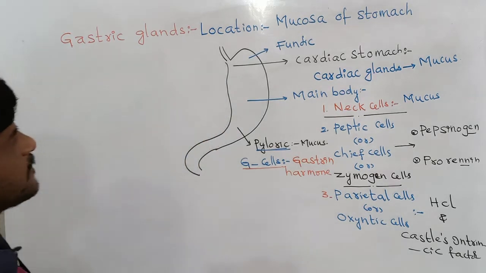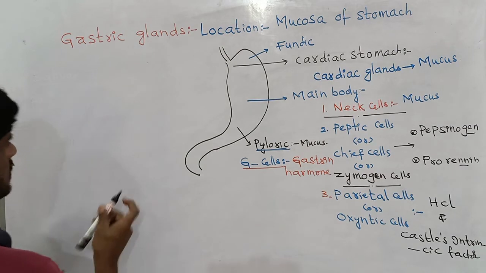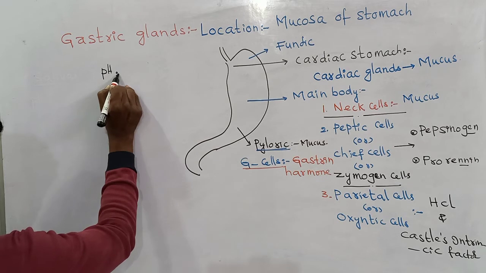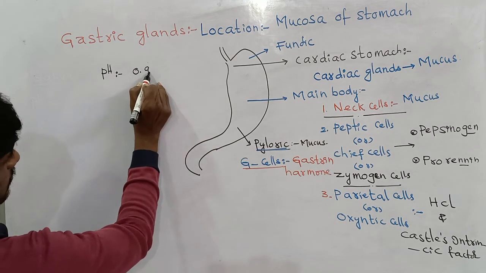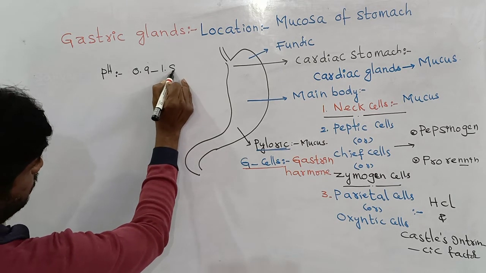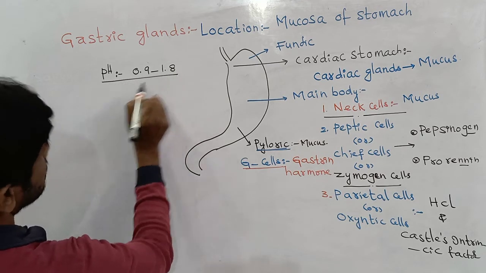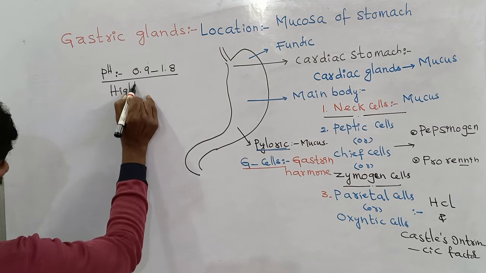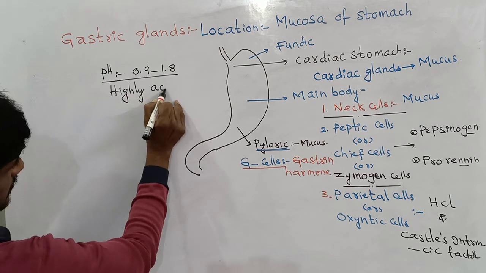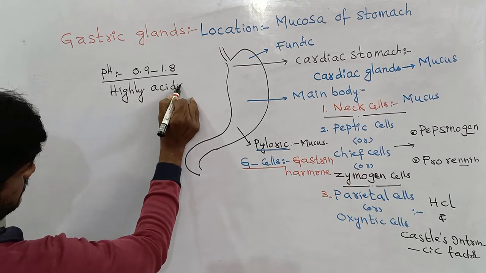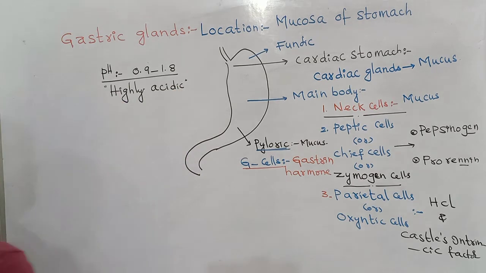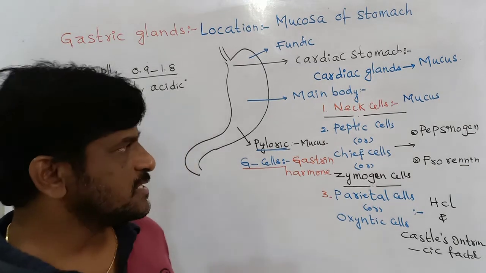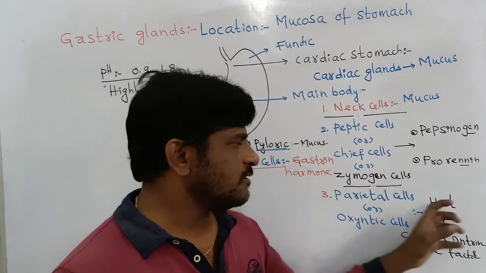And coming to the pH of the gastric juice, 0.9 to 1.8 approximately. It is highly acidic in nature.